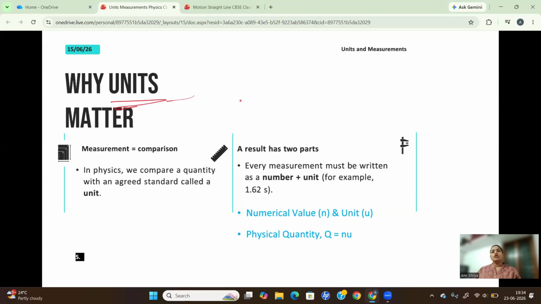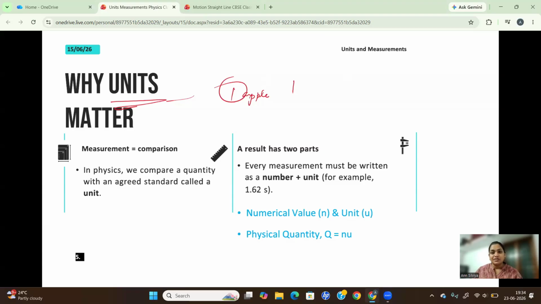For example, your mom asked you to buy 1 kilogram of apple from a shop. So you went to the shop and told the person there, I want apple. He'll ask, how much? One. So he might give you one apple, not 1 kilogram of apple.